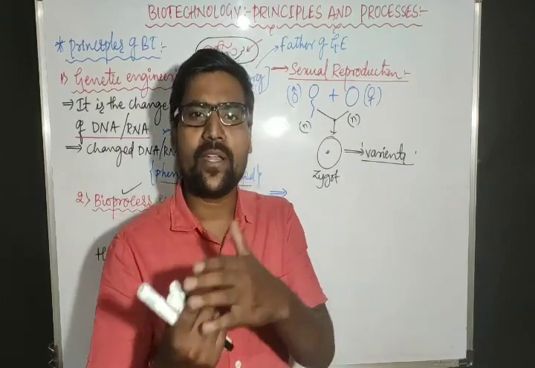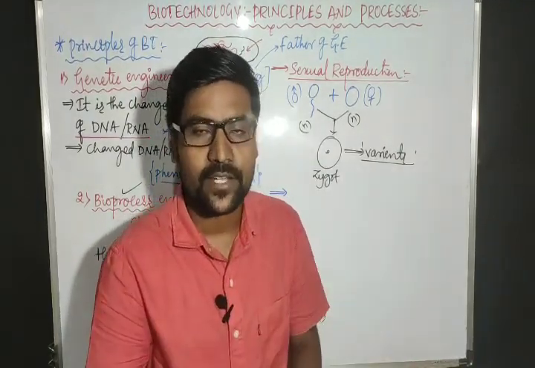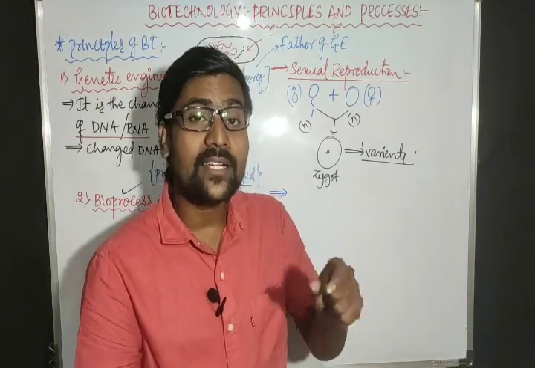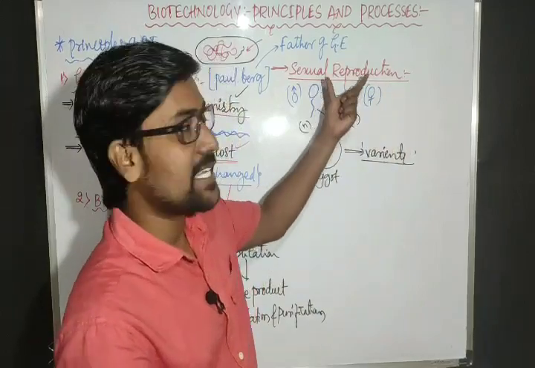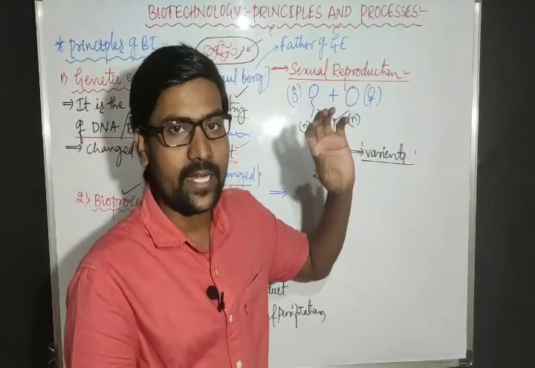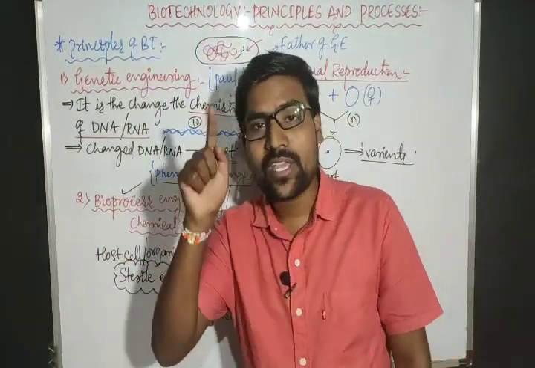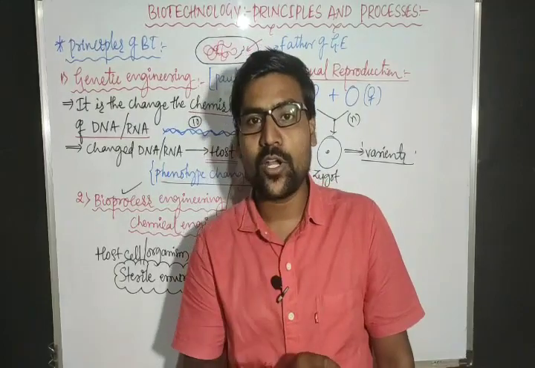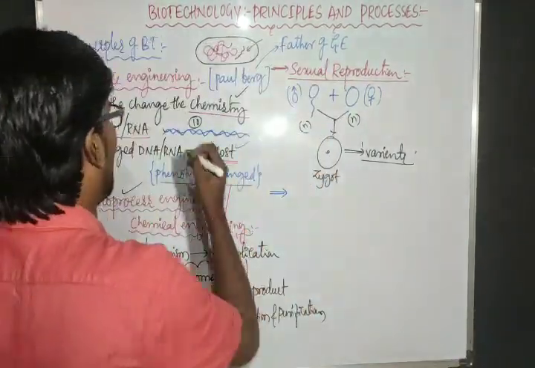Whatever it is, it may be dark, it may be white, it may be medium color, any option is there. So that change in the phenotype that occurs in sexual reproduction, we can't guess it, we can't predict it, we can't control it. But in biotechnology, we can guess it, we can control it. Why? Because we are doing this. So this is in vitro.